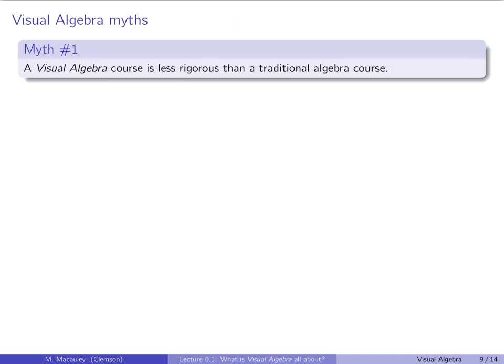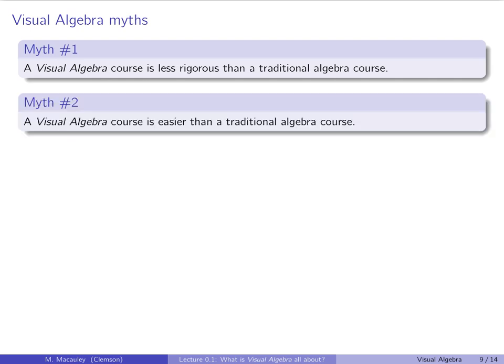Now I want to go over some visual algebra myths. Some people, when they hear visual, think easy or less rigorous, etc. So myth number 1: a visual algebra course is less rigorous than a traditional algebra course. That is, at least for mine, completely false. You can teach a visual algebra course that is not as rigorous. Nathan Carter's book is not meant to be fully mathematically rigorous. It's meant to do everything visually. If you teach a course out of that, yes, it would be less rigorous. But inherently, it is not true that a visual algebra course is any less rigorous than a traditional algebra course.